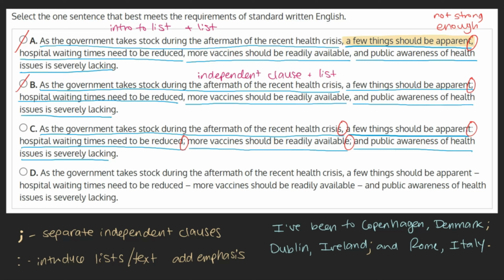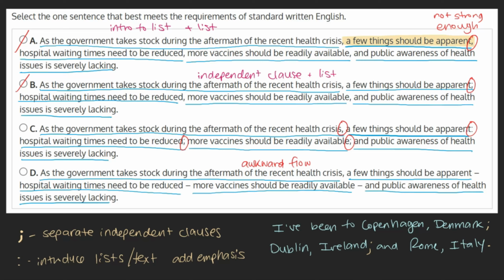D. As the government takes stock during the aftermath of the recent health crisis, a few things should be apparent - hospital waiting times need to be reduced - more vaccines should be readily available - and public awareness of health issues is severely lacking. Without thinking about it too much, we can mark this choice off. The hyphens create an awkward, stilted flow and don't work when compiling a list.